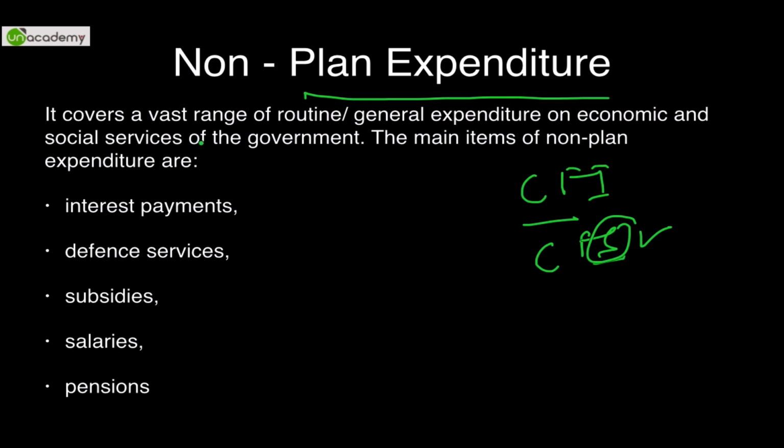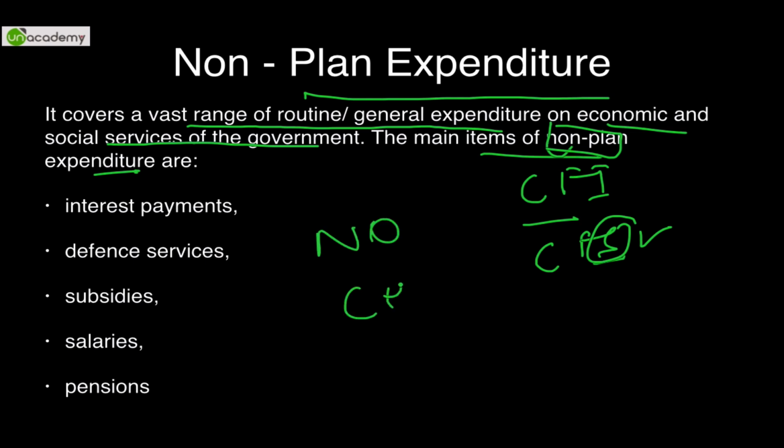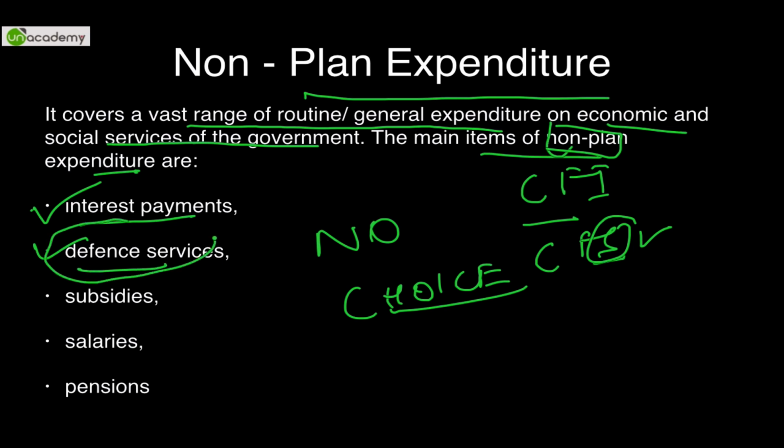It covers a vast range of routine or general expenditure on economic and social services of the government. Main items of non-plan expenditure are again non-plan expenditure, something that has not been planned, something that has to be there. जो होना ही है, no choice. There is no choice by the government to plan these expenditures. This has to be done. Interest payments. If you have taken a loan, that has to be paid. Hence, it's non-planned. Defense services. You have to incur defense services. Army, Navy, Air Force, etc. Expenditure has to be done.